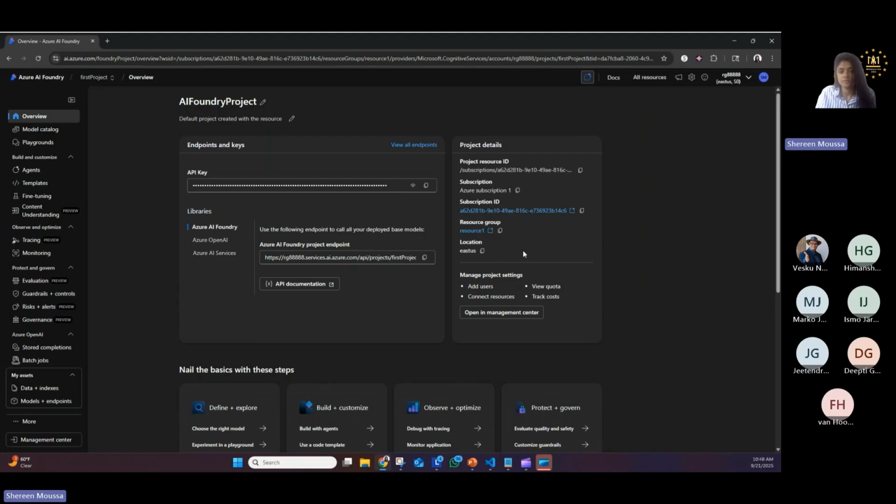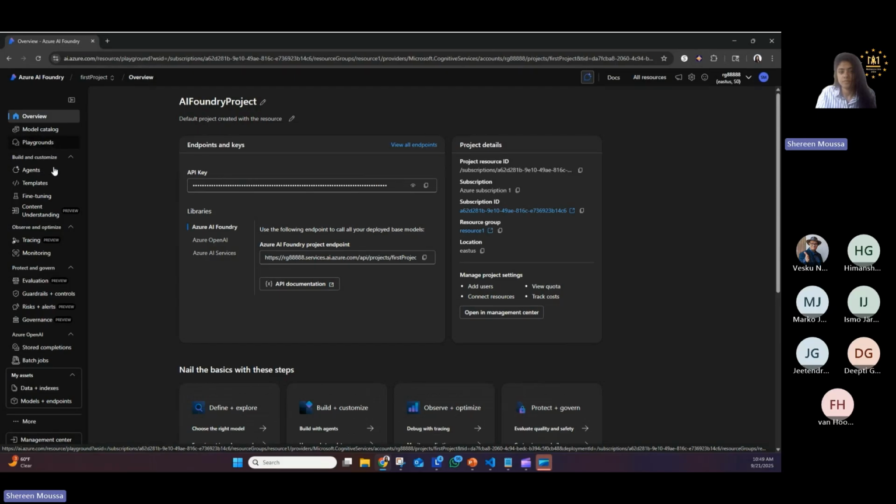And here are some of the project details, for example the subscription ID and the resource group which you created on your Azure portal. Then I'll show you first how you can create our AI Career Advisor using Azure AI Foundry here, and then we will shift gears to how you can create it and publish it on Hugging Face on the cloud so that anyone can use it.